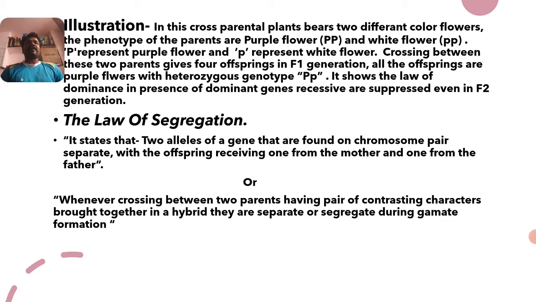See, for example, in the law of dominance also, we saw the capital P, which represents the purple color flower. During gamete formation, the two alleles are separated, so one piece goes to one gamete and another piece goes to another gamete. In this way they segregate, or separate, during gamete formation, which is called the law of segregation.